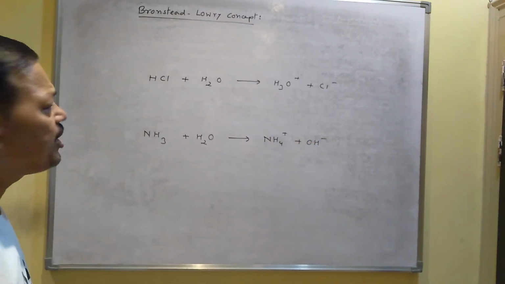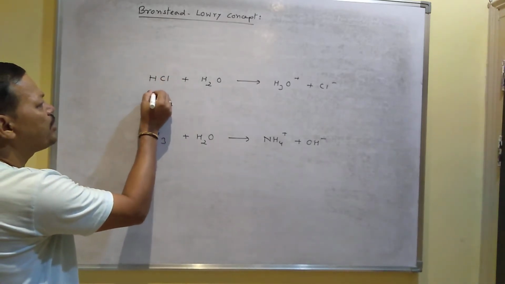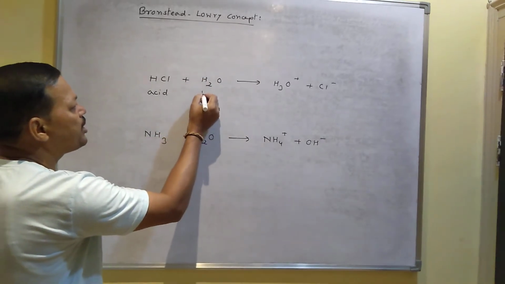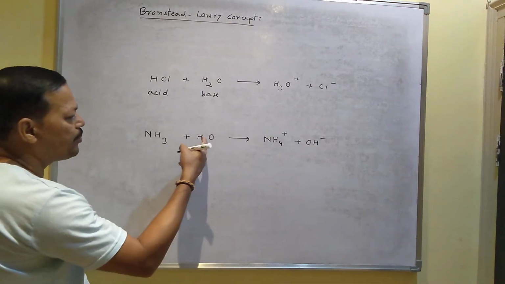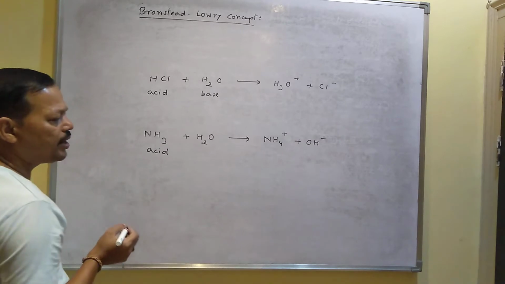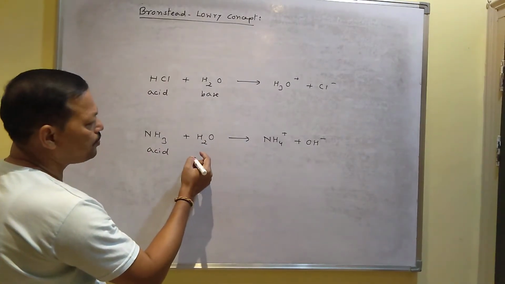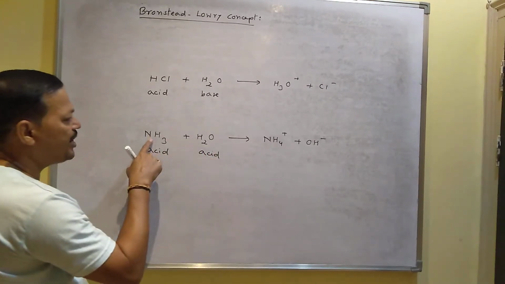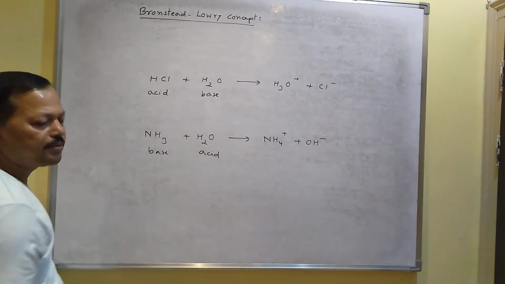Now in these two reactions you have seen that HCl releases the H plus ion, and that is why it is called acid, and water accepts that H plus ion, that is why it is said to be base. In the second case, ammonia accepts the proton from water. Proton means H plus ion. Water releases the H plus ion, that is why water is acid here, and NH3 gains the H plus ion, that is why ammonia is said to be base.